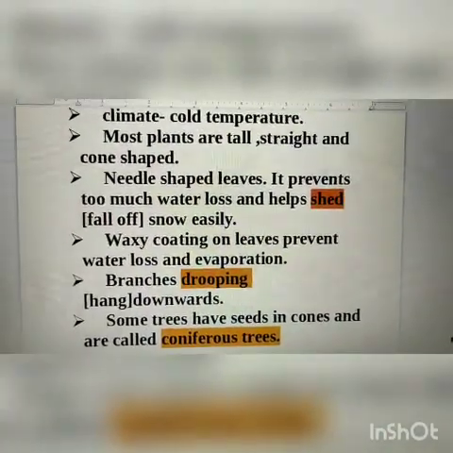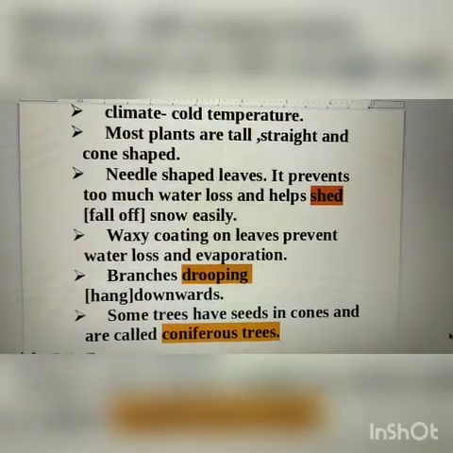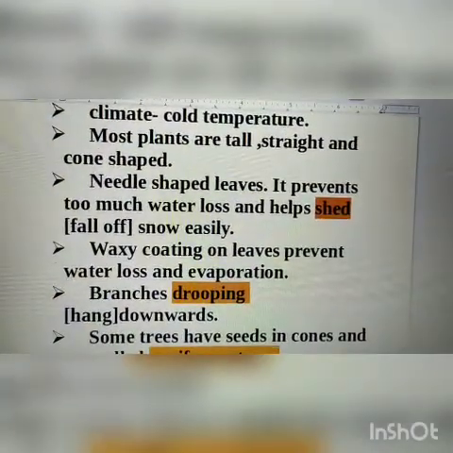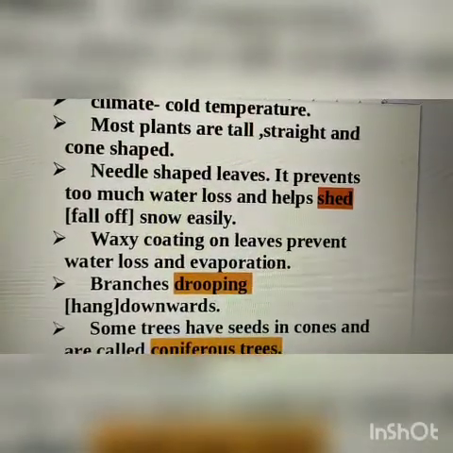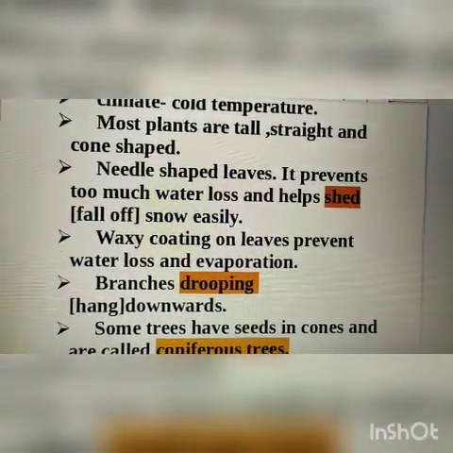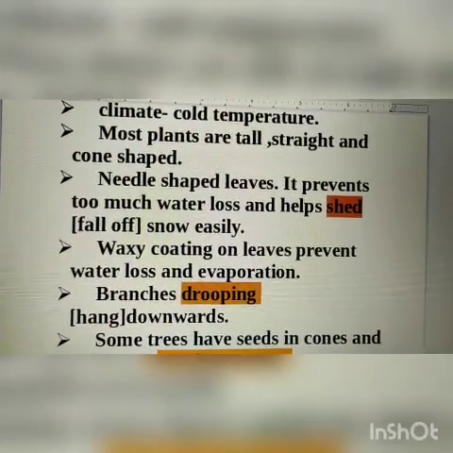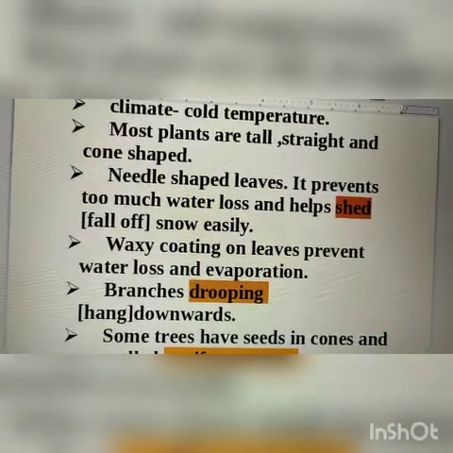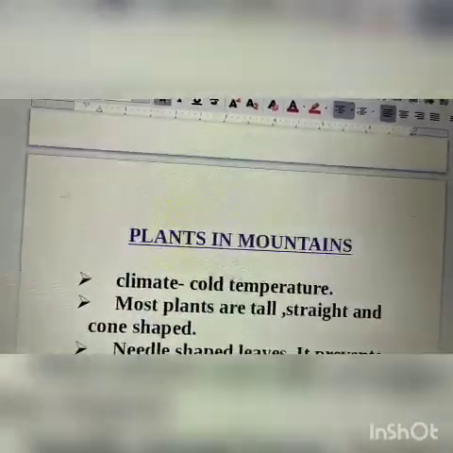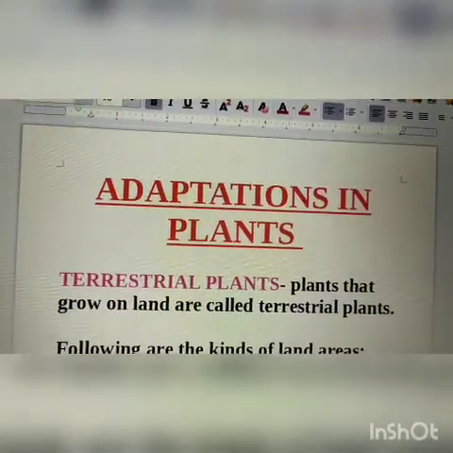So, learn these hard words and try to identify and differentiate between different plants present in different land habitats. Okay, so this was all about adaptation in plants. Thank you.